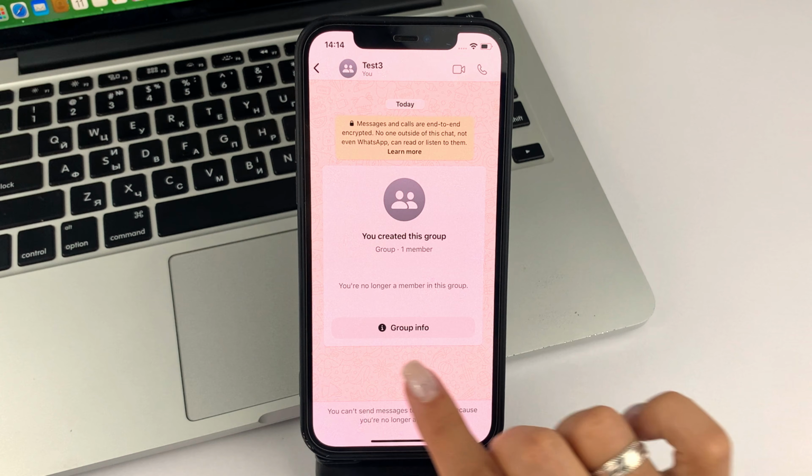In this video, I will also show you how you can rejoin any WhatsApp group after leaving it.